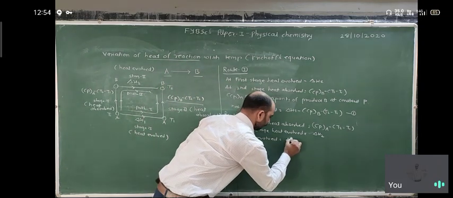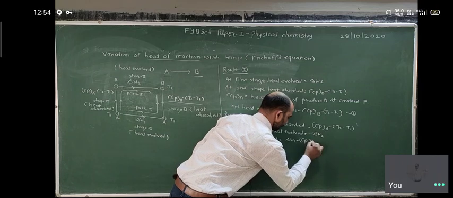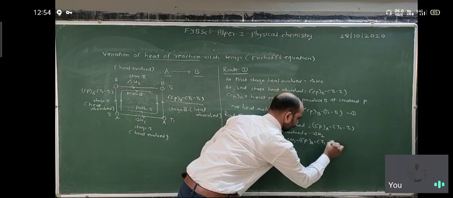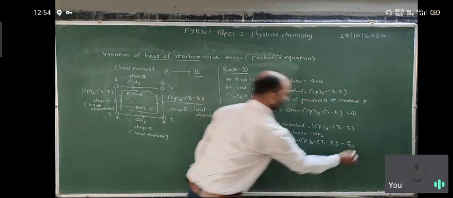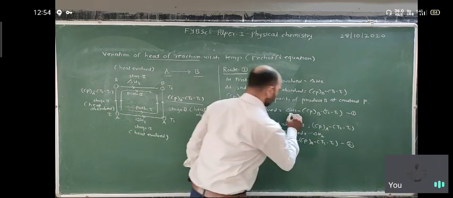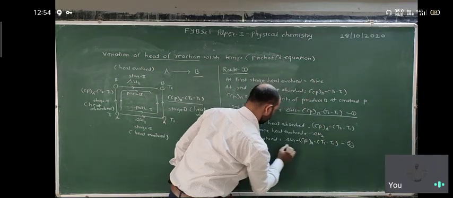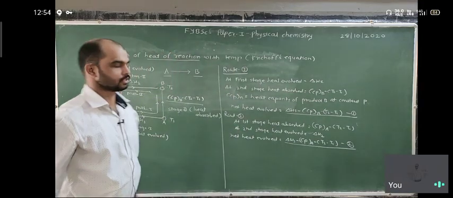So delta H2 minus CPA (T2 minus T1). We get the second equation. So route 1, the net heat evolved is equal to this one. For route second, the net heat evolved is the second one.